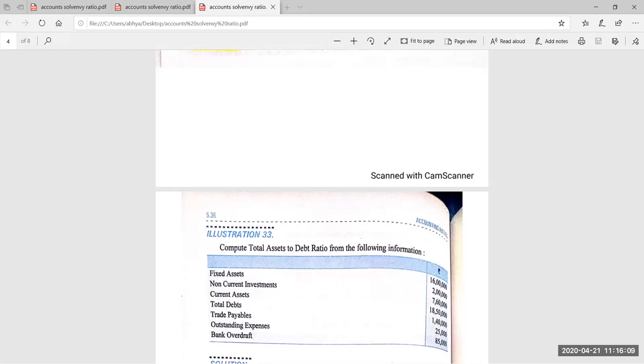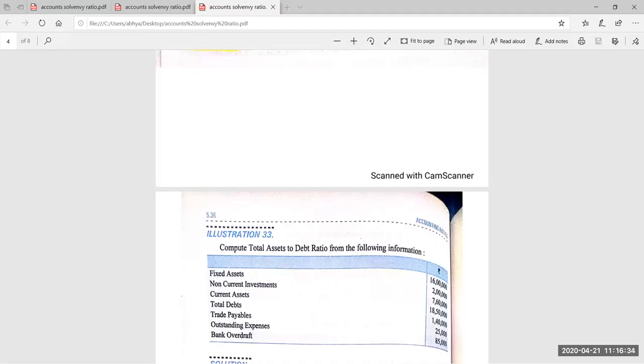What will we be doing? Fixed assets plus non-current investments, that will be the non-current assets. Now what about the current assets? Current assets are already given. 16 lakh plus 2 lakh, 18 lakh, plus 7 lakh 60,000 means 25 lakh 60,000. This is the total assets.